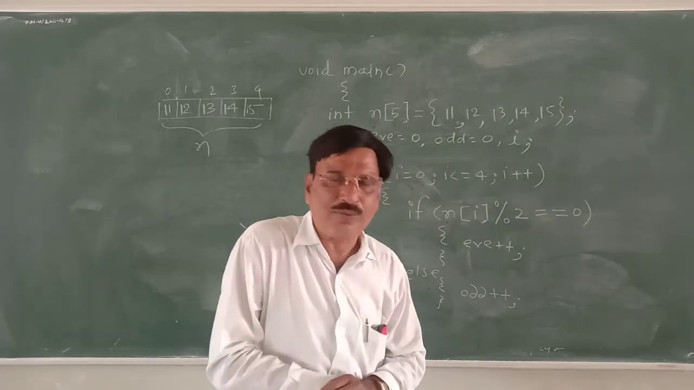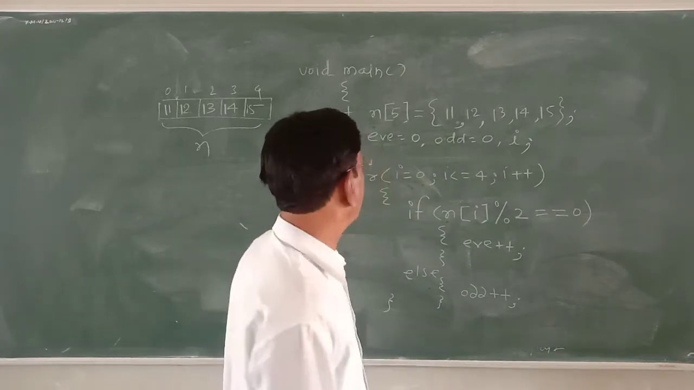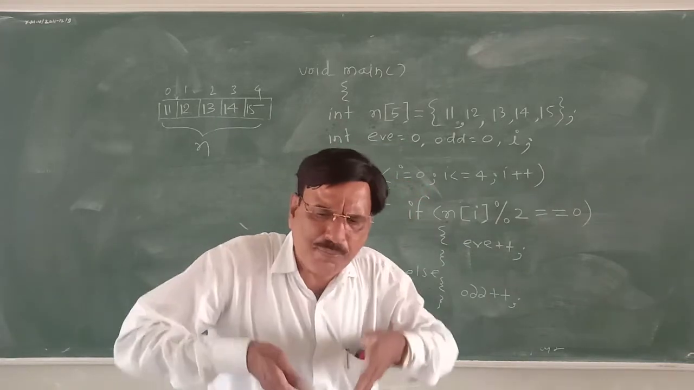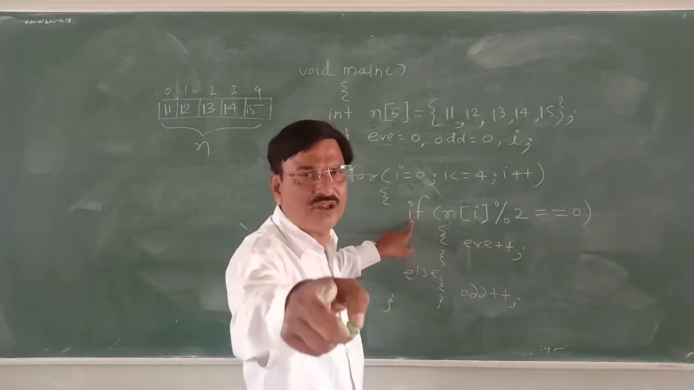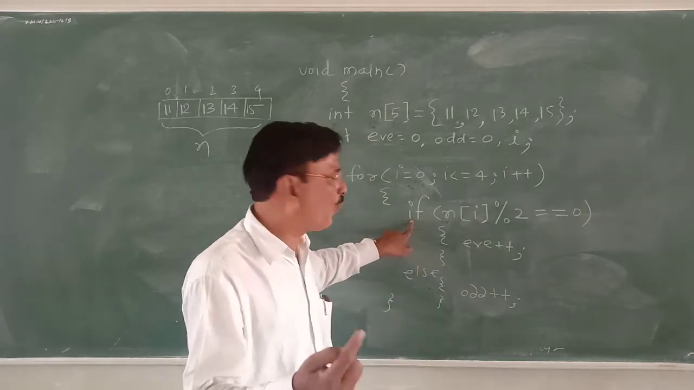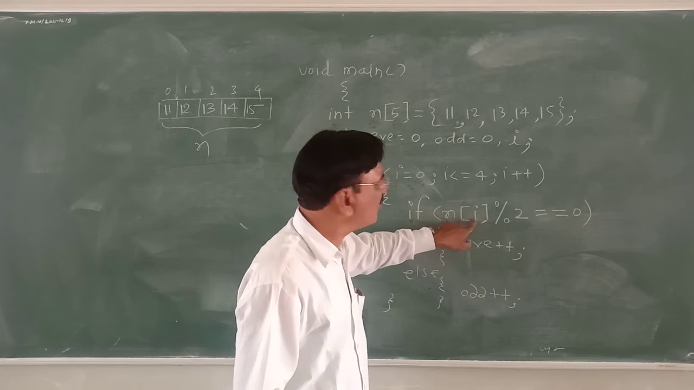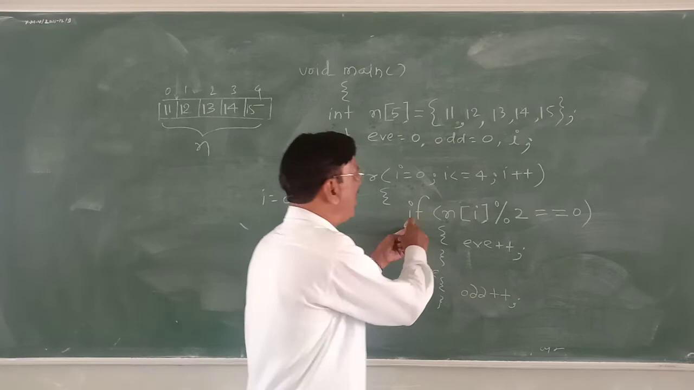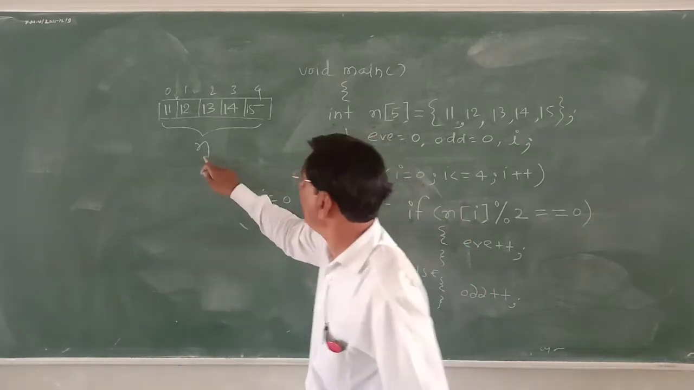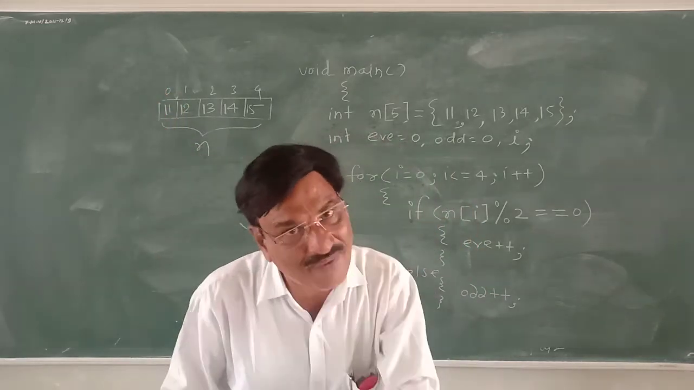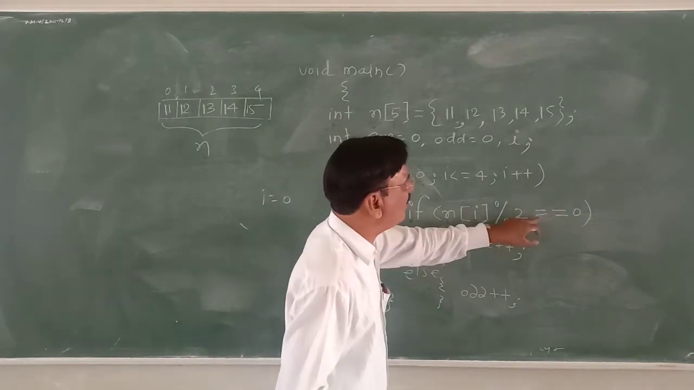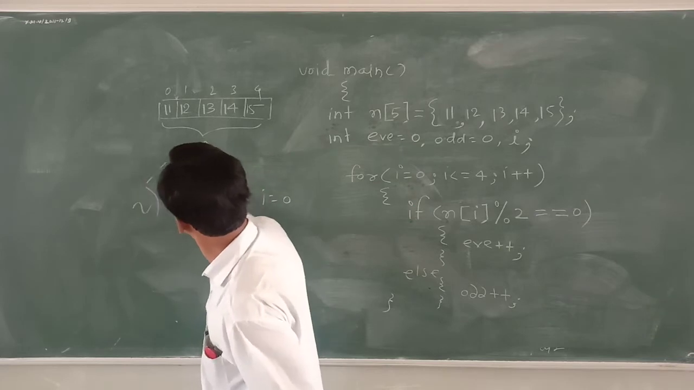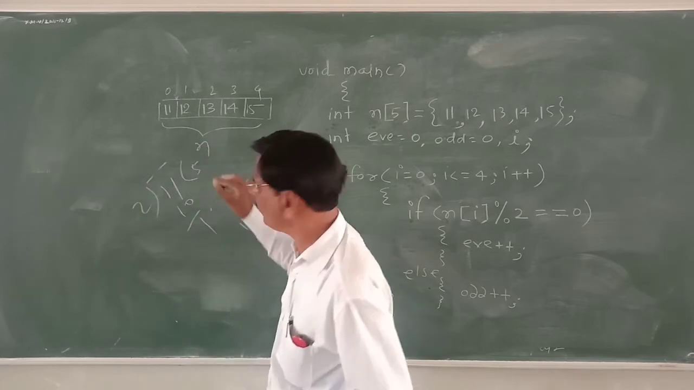Initialization is 0. Condition: i must be smaller than or equal to 4. The condition is satisfied, so flow is permitted to come inside. As flow comes inside, there is a question: if n of 0, and correctly the value of i is 0, who is n of 0? n of 0 is 11. 11 modulo 2 is equal to 0?